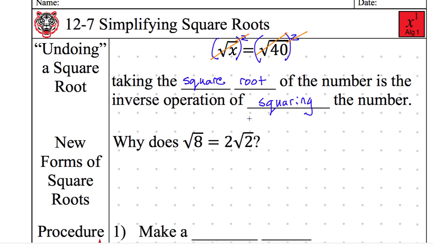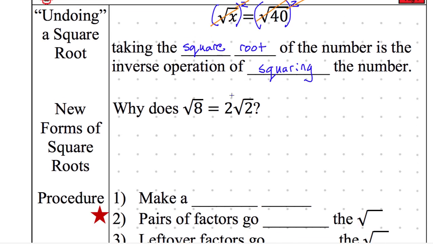It's like adding and subtracting. Squaring is like adding, square rooting is like subtracting. They go back and forth. They are inverse operations. We're nodding our heads. We're following more or less. Some of us are waking up. All right. Let's come down here.